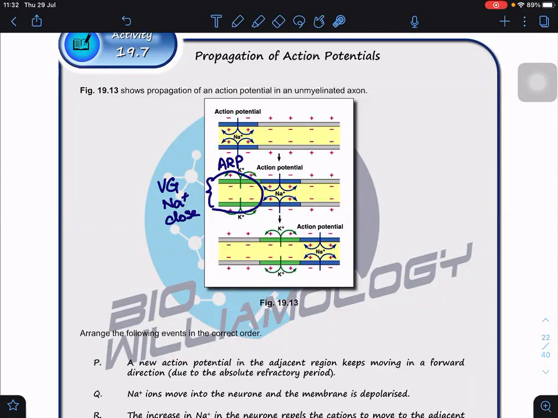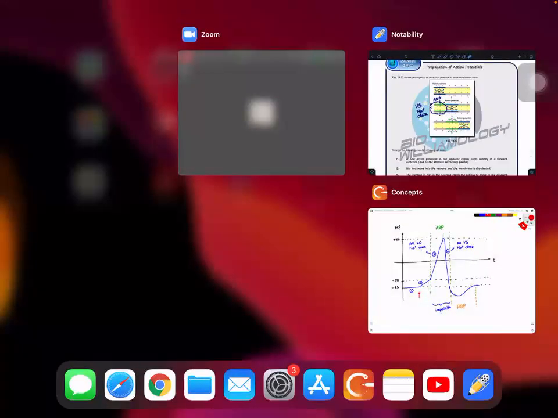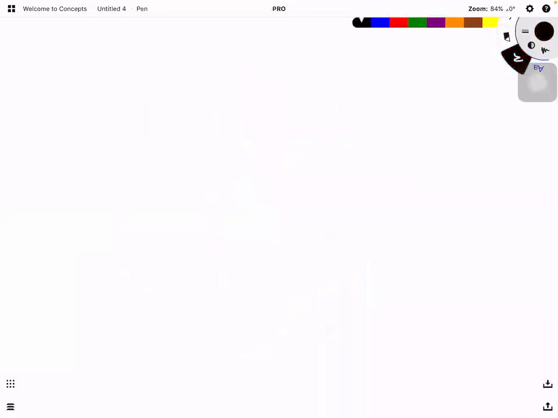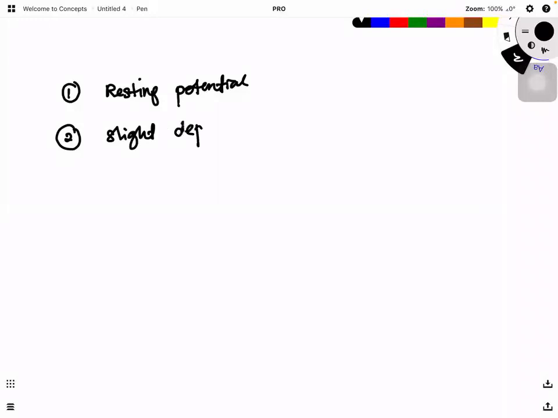Okay, so I drew diagrams so you can see. Later I'm going to use them again. Phase 1 is the resting stage, or resting potential. Stage 2 is a slight depolarization.